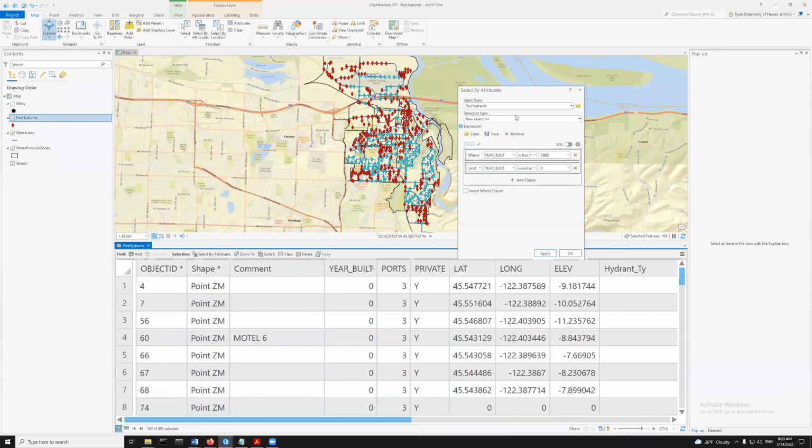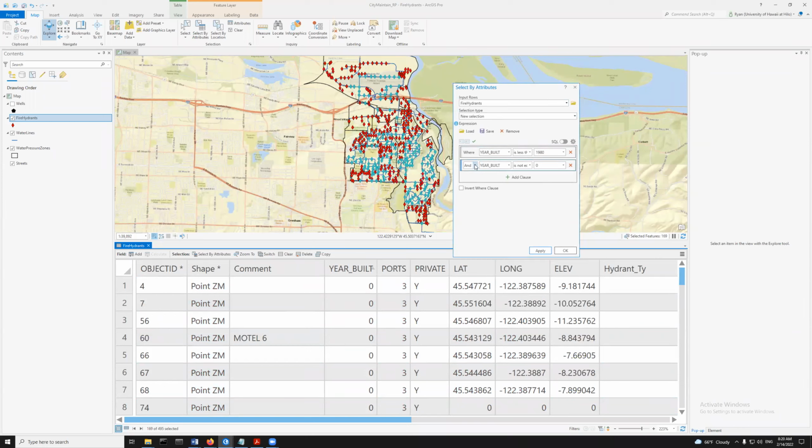But I'm interested in you guys having a sense about this idea of building these different types of clauses to get at a selection that you're interested in. And the example we're using here is fire hydrants. I don't care about fire hydrants, but if you had other data that you did care about, these types of select by attribute skills would be, I hope, fairly useful for what you're trying to do. So I'm going to say okay for that.